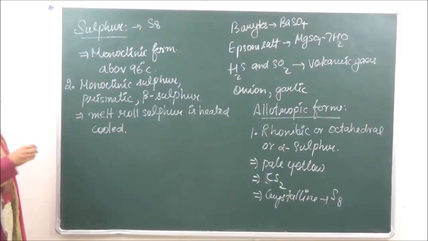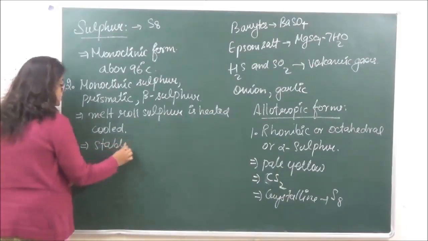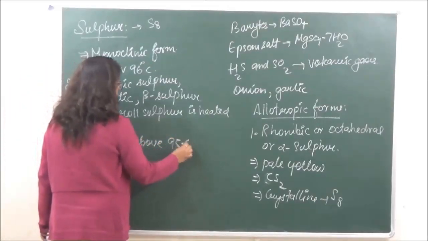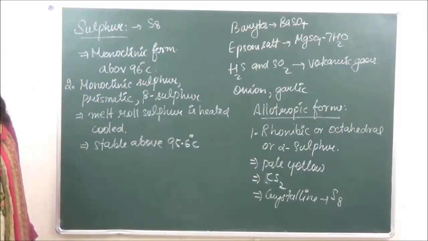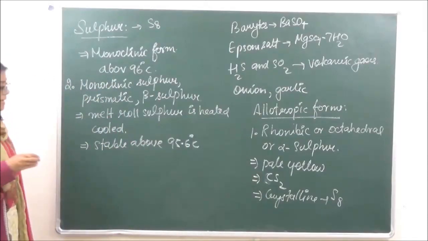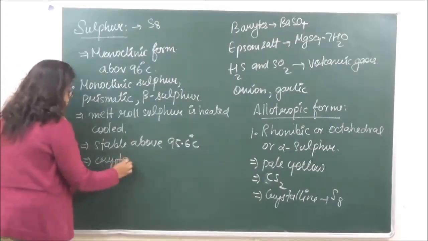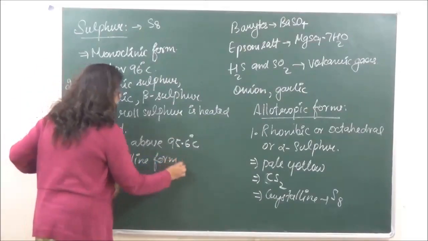Now this form of sulfur is going to be stable above 95.6 degrees Celsius. And it is again a crystalline form having a dark yellow color.